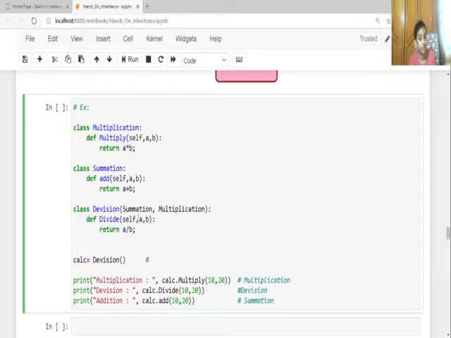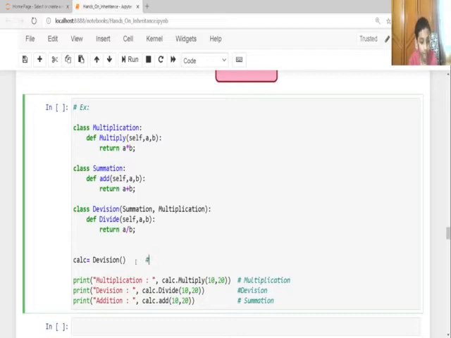Same, class Division, it will inherit Summation and Multiplication, and it's going to make a method named divide, with self, a and b, the same parameters, and return a divided by b. So calc is equal to Division with parentheses.